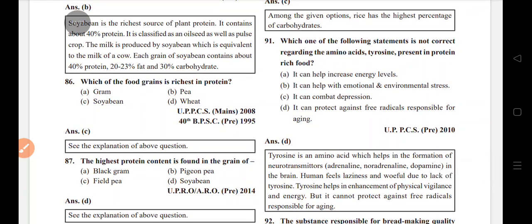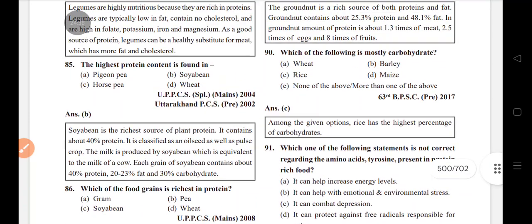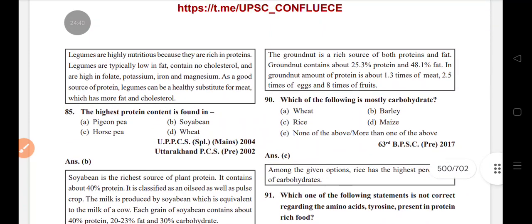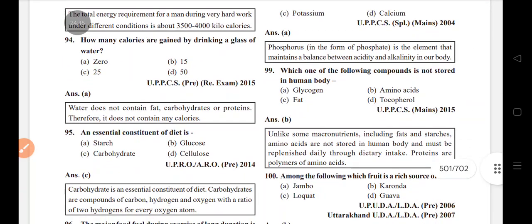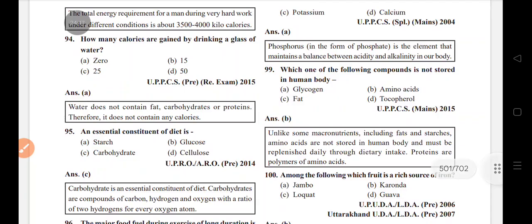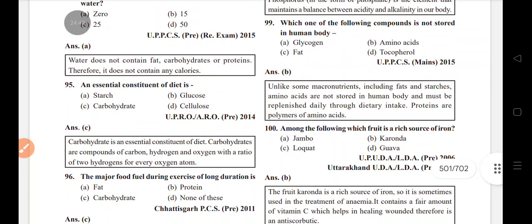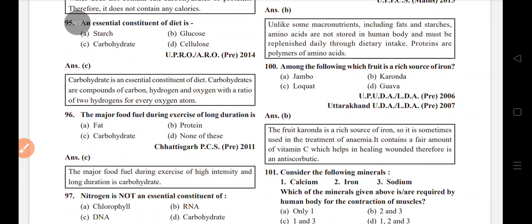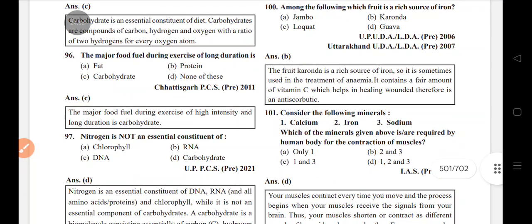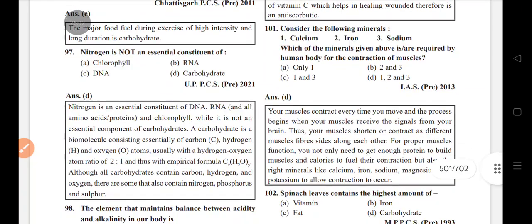Which one of the following is not correct according to the amino acid present in protein-rich food? It can protect against free radicals responsible for aging. Mostly carbohydrate: rice. How many calories in drinking a glass of water? Zero. An essential constituent of diet is carbohydrate. The major food fuel during exercise of long duration is carbohydrate. Nitrogen is not an essential constituent of carbohydrate.